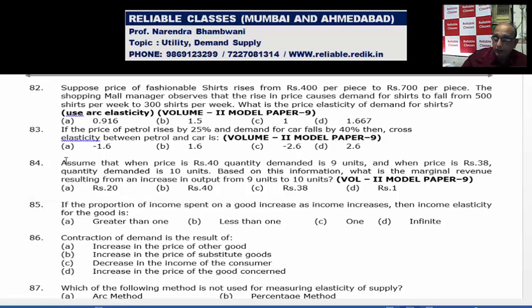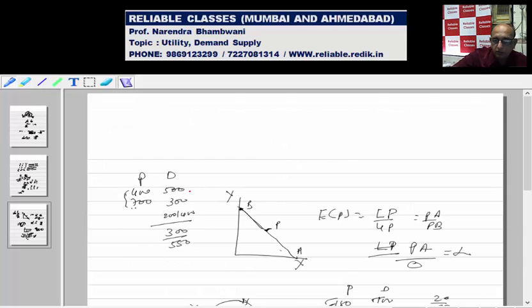If the proportion of income spent on goods increases as the income increases, it means you are spending more. Income is rising and the proportion you spend is also rising, so what will happen? Income elasticity of demand is greater than 1. See here, say income is 100, you are spending 20%, 20 rupees. Income is 200, now you are spending 25%, so 50 rupees. Now income is rising and demand is rising much faster, so your elasticity of demand has to be more than 1.